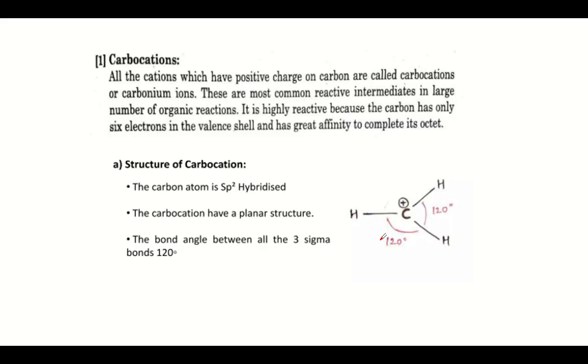Now the carbocation. Carbocations are positively charged intermediates. They are also known as carbonium ions. They are very reactive because they have only 6 electrons: 2 electrons here, 2 here, and 2 here. Totally a 6-electron species, they are looking for some base from which they can acquire 2 more electrons and have a complete octet electron configuration. So they are very reactive intermediates.